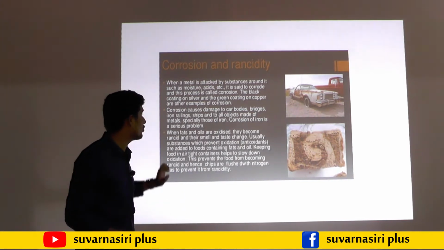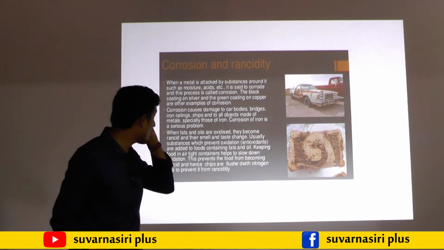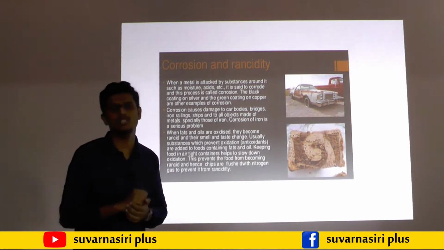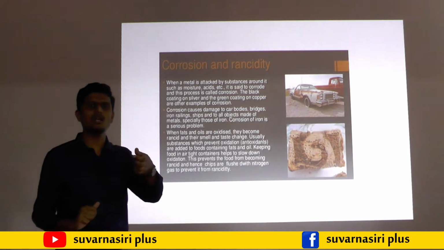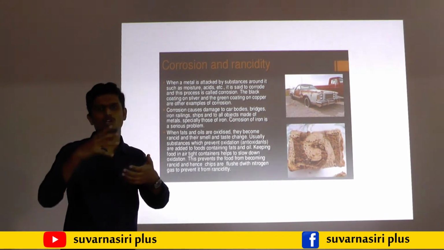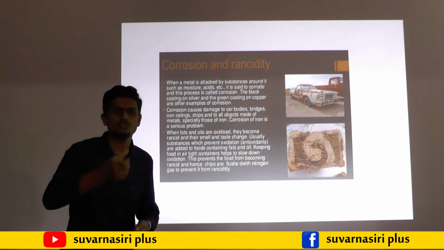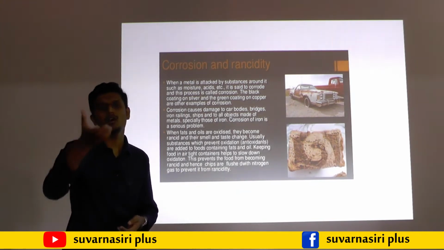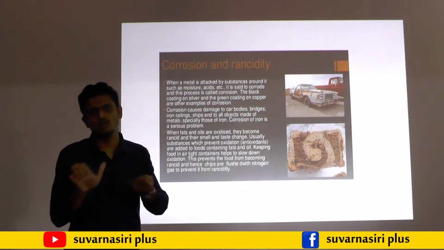So this is one example: the black coating on silver. You may use silver articles. After using the silver article and washing it with water, we need to dry it with a dry cloth. We have to wipe it completely with the dry cloth.